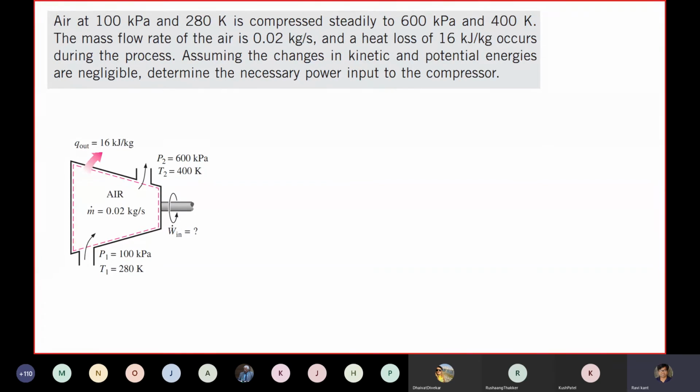Because this is a good example of compressor.